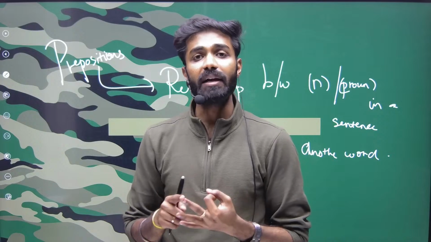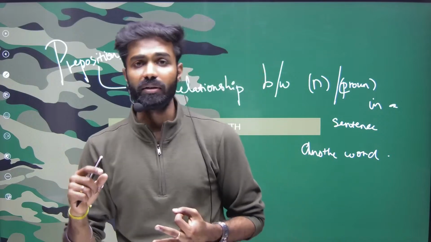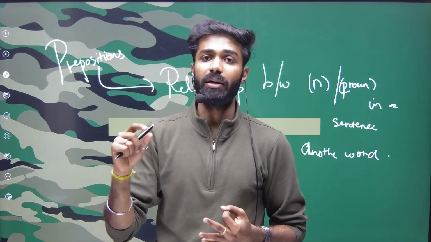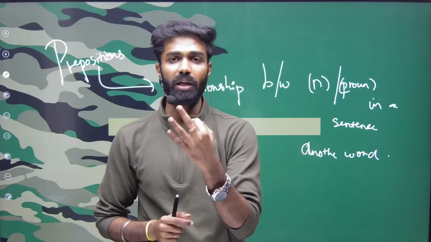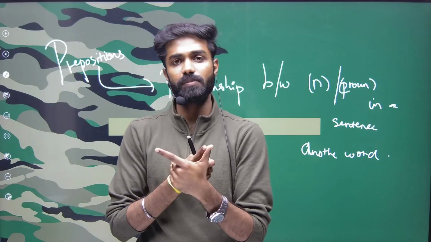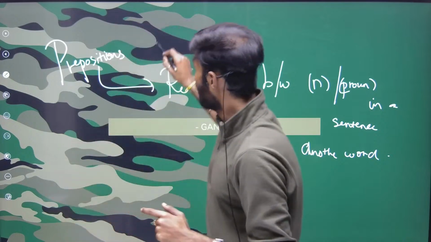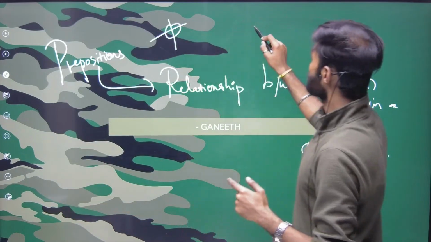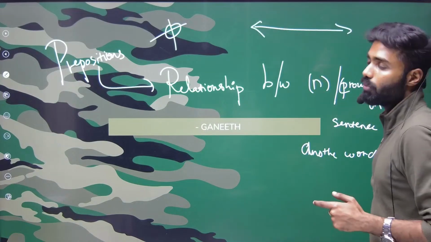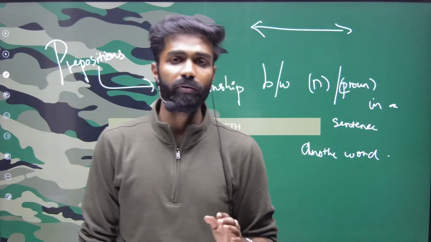And at is used for specific times of the day, like noon, night, midnight. What are the other two? For and since. Since is my point of time, whereas for is the length of time, a period of time. So these five are my prepositions of time.